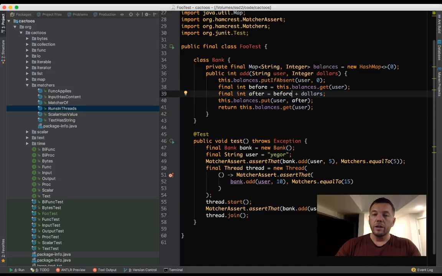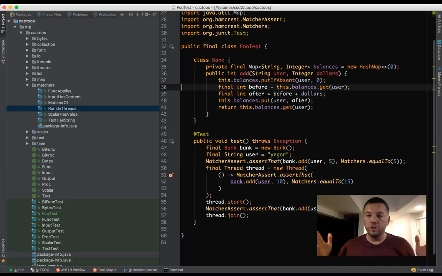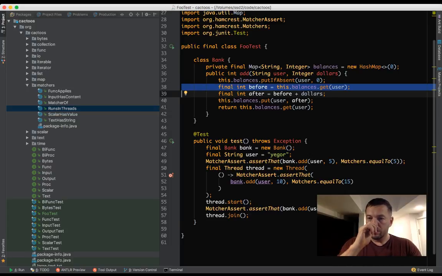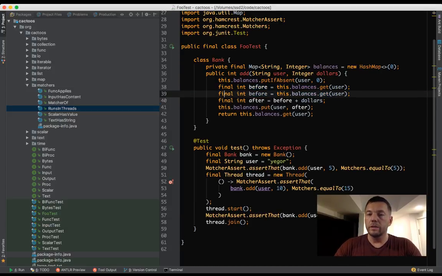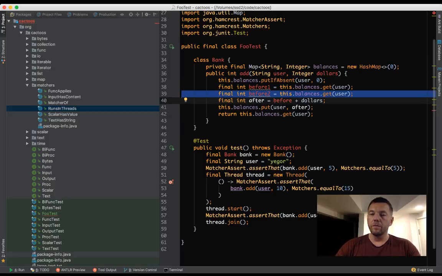But imagine that we are doing these operations from two different places, from two different threads. Let's say I want to increment it by 10 and I want to increment it by 20. So the first thread is doing this, and the first thread will get this value, and the second thread will also get the same value. And then both of them will do this.